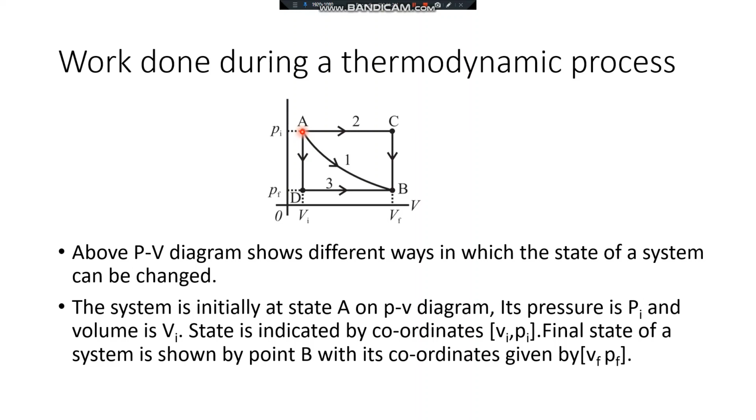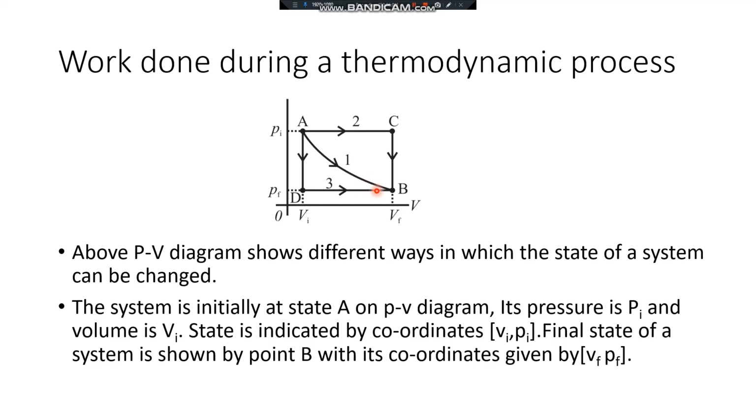And when it is at state A, its pressure is Pi and volume is Vi. Pi is the initial pressure, Vi is the initial volume. So, this state is indicated by the coordinates Vi and Pi. The final state is B, shown by the point B with its coordinates given by Vf, final volume, and Pf, final pressure. Now we will consider the work done during the path 1, 2 and 3 one by one.